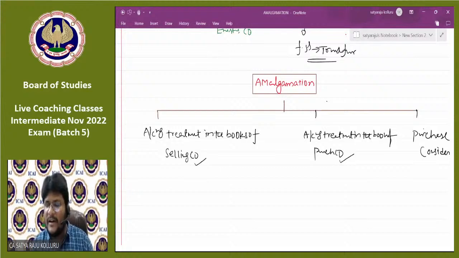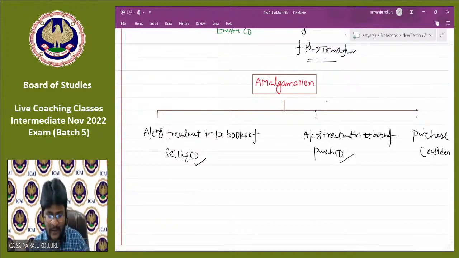In case of external reconstruction, also two different companies are possible, that is purchasing company and selling company. But the objectives are quite different. You are right. Because the objective in case of external reconstruction is depicting the true picture, but the objective in case of amalgamation, I already told you, maybe to get the synergy benefit or the taxation benefits, maybe for going for expansion or any other reason also.